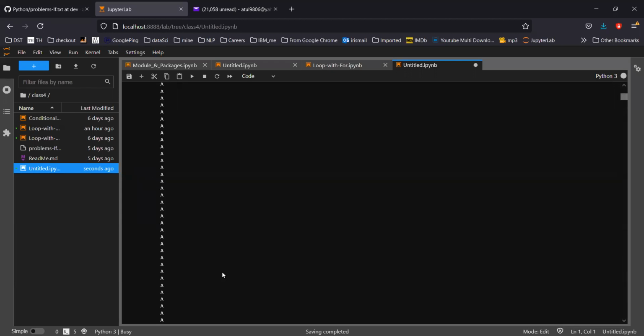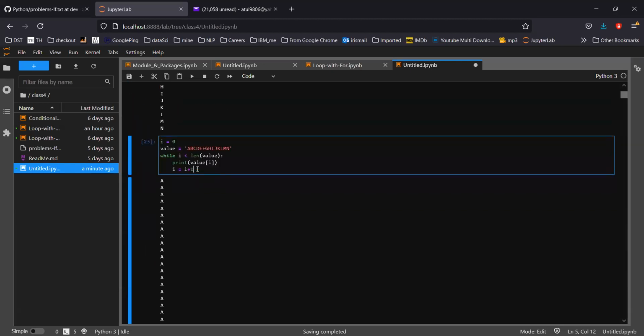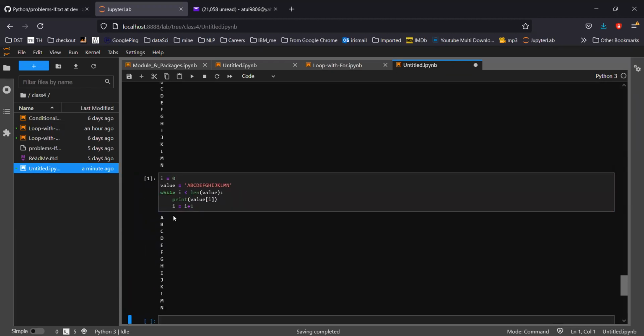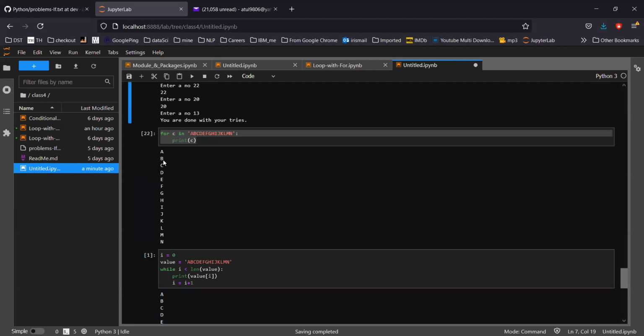Something I messed up. And what I have messed up here is I didn't put in an increment logic. So remember this thing: increment logic should always be there, otherwise it won't break. So if you see, A to N printed, and the for loop also printed A to N.